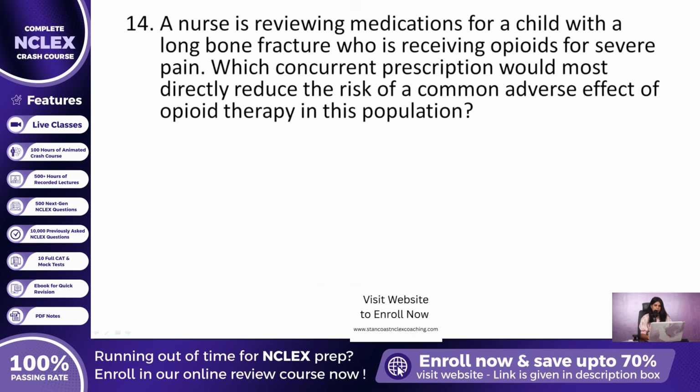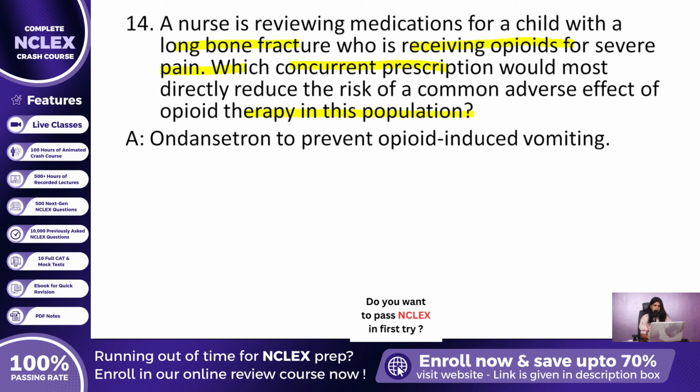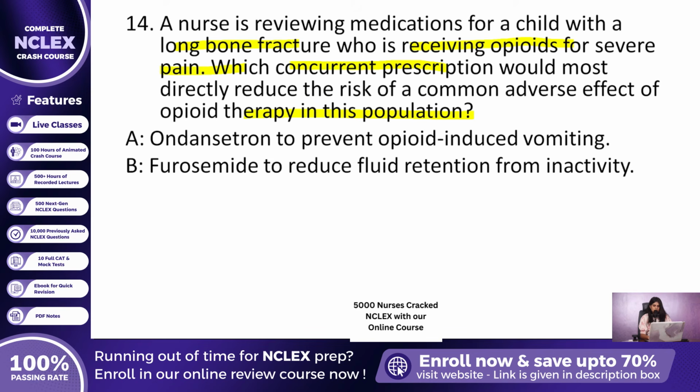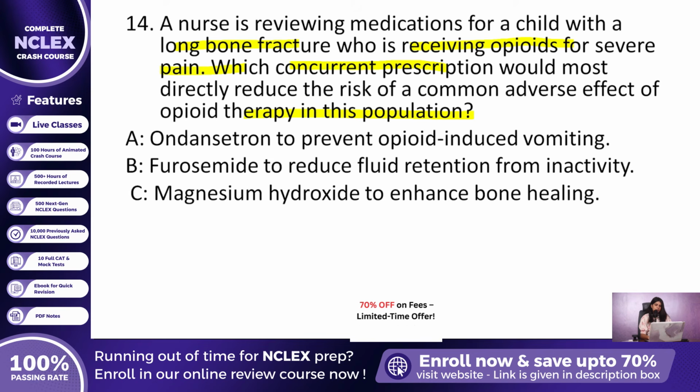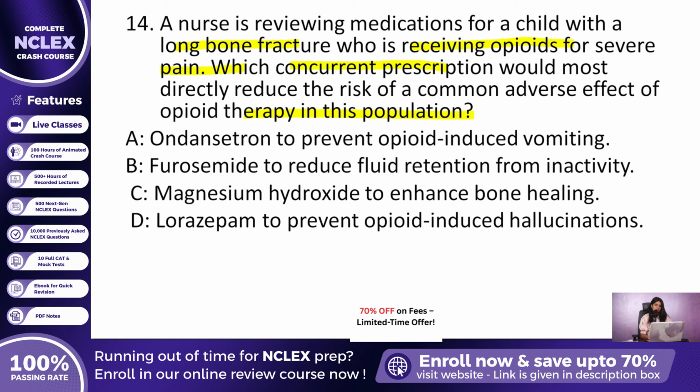A nurse is reviewing medications for a child with a long bone fracture who is receiving opioids for severe pain. Which concurrent prescription would most directly reduce the risk of a common adverse effect of opioid therapy in this population? Let us look closely at the potential options for managing side effects. Option A, ondansetron to prevent opioid-induced vomiting. Option B, furosemide to reduce fluid retention from inactivity. Option C, magnesium hydroxide to enhance bone healing. Option D, lorazepam to prevent opioid-induced hallucinations.